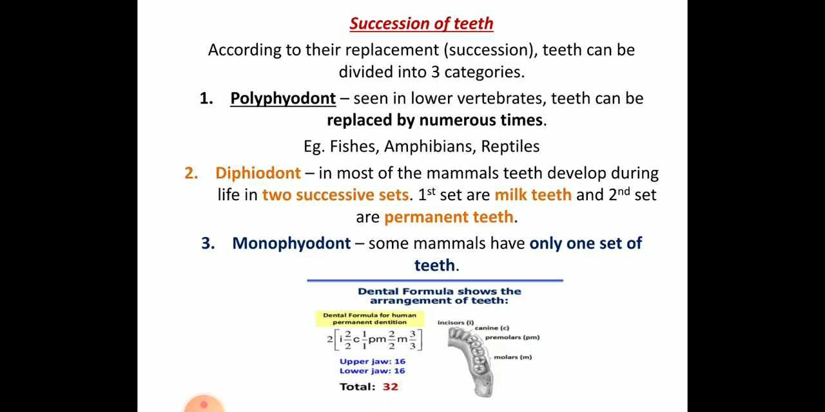Can you find it for milk teeth? In milk teeth there are no premolars; molars are present directly. So 2 incisors, 1 canine, no premolars, but 2 molars. That makes the milk teeth. So what is the total number then? The total number will be 20.